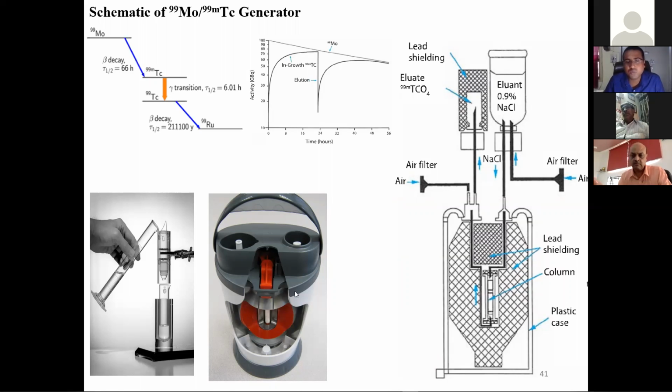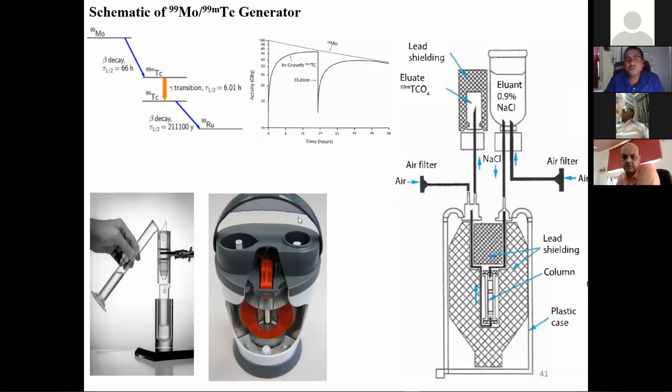And these are available commercially also, because it should be easy to operate. Our DAE unit is there, BRIT. They usually sell those instruments for getting the technetium 99m for clinical applications.